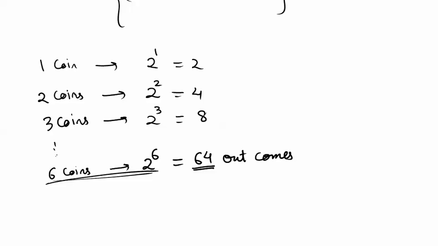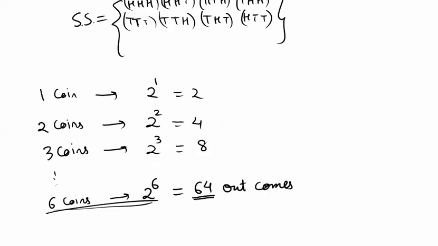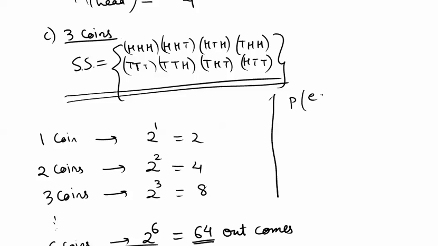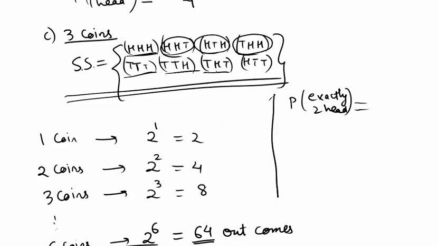If 3 coins are tossed simultaneously, your cases would be something like this. These are your sample space cases. Now if I ask you the probability of getting exactly 2 heads, exactly 2 heads means you want exactly 2 heads. It cannot be less than 2 or greater than 2. Is it the case of exactly 2 heads? No. Is it? Yes. Is it? Yes. Is it? Yes. What about this? No. What about this? No. What about this? No. What about this? No.